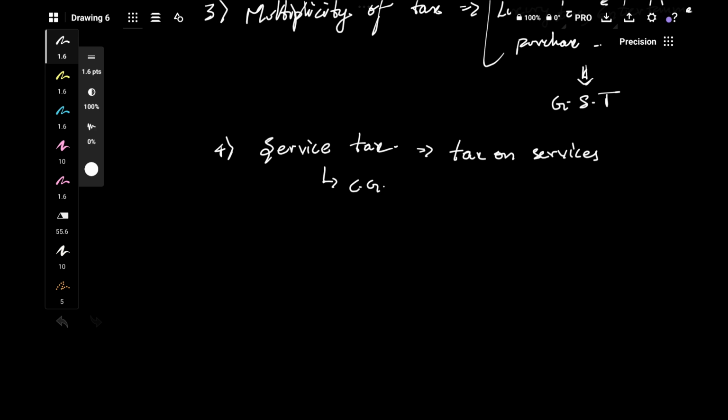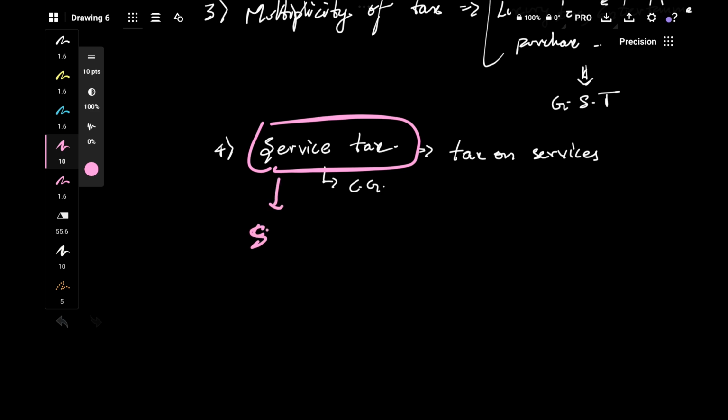Even though service has become a major component in GDP, from this service tax, there is no revenue coming to state governments. That's a big problem to states. Even though services are happening in states, the state government isn't getting any money from those services. State government can't tax services.